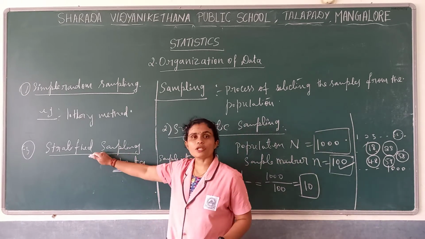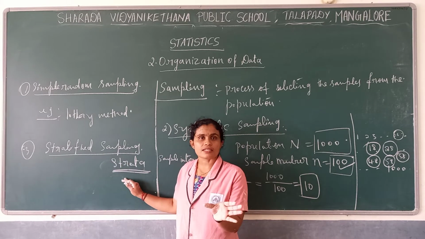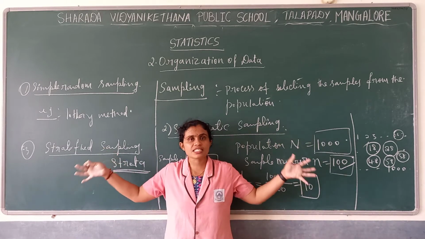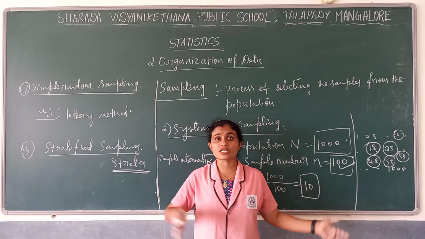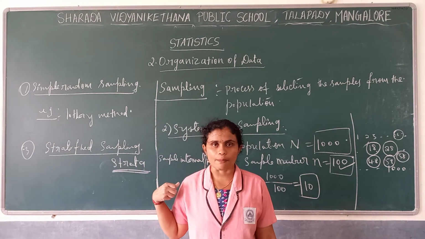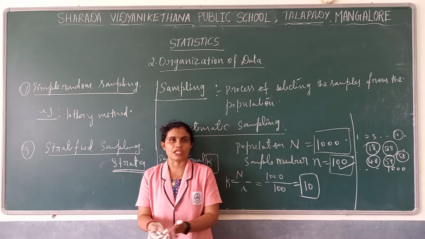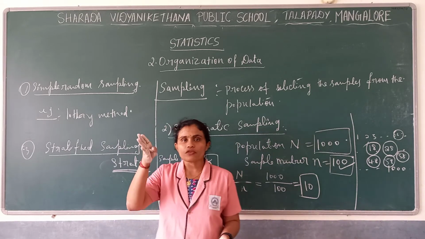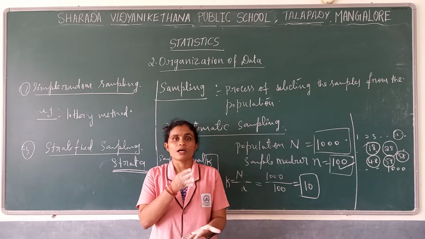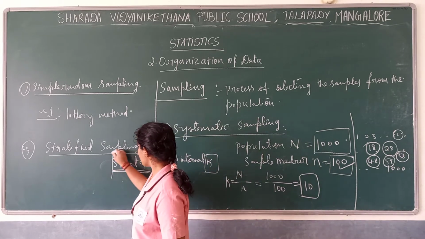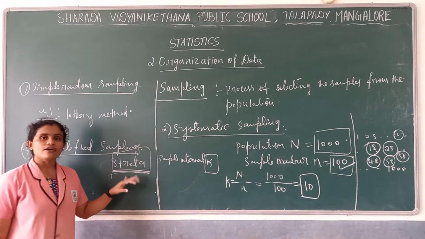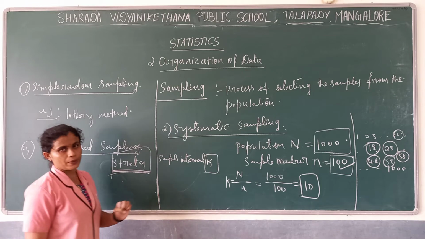Why do we divide the population into strata? As I said, our population is of a heterogeneous nature, meaning we have different kinds of population. We cannot select a sample unless we have the same kind of population. So we divide the whole group into homogeneous subgroups, which we call strata. From these strata we randomly select how many samples we require.